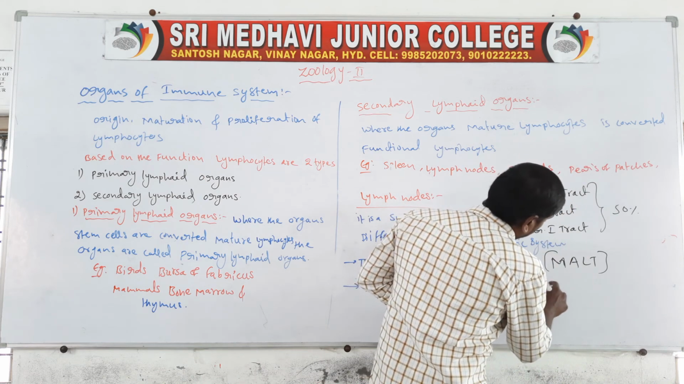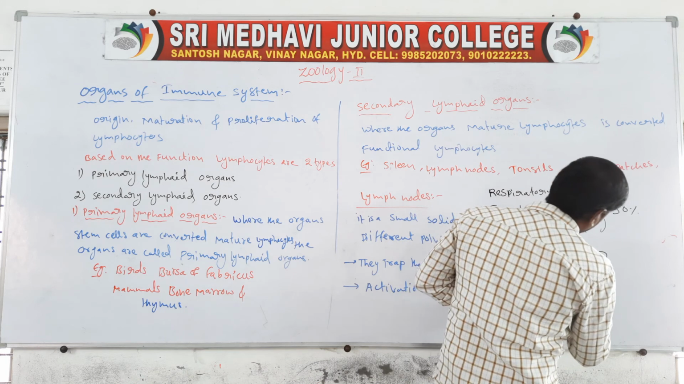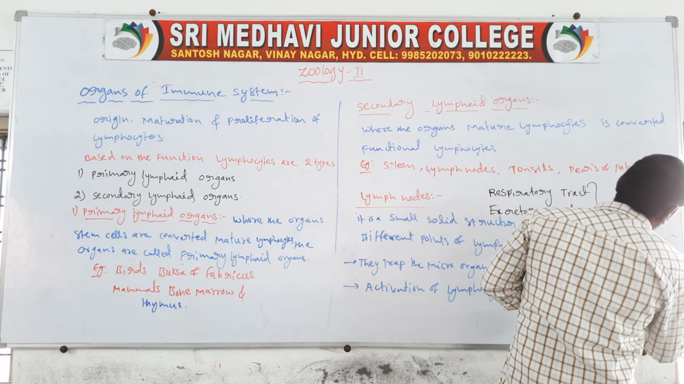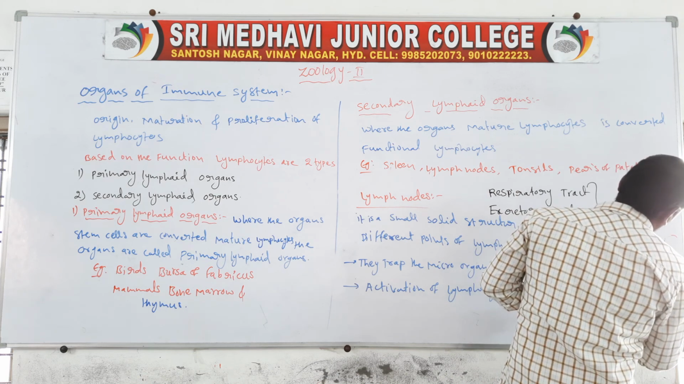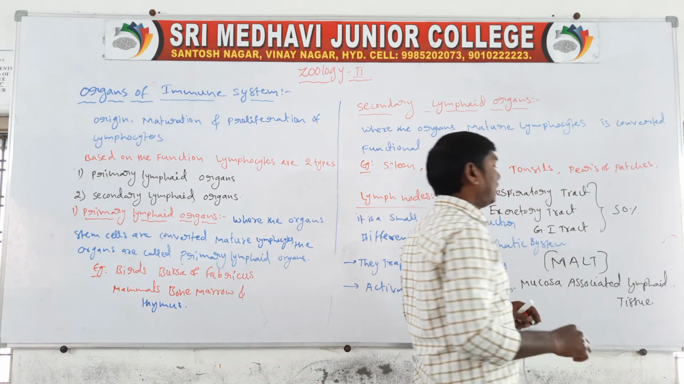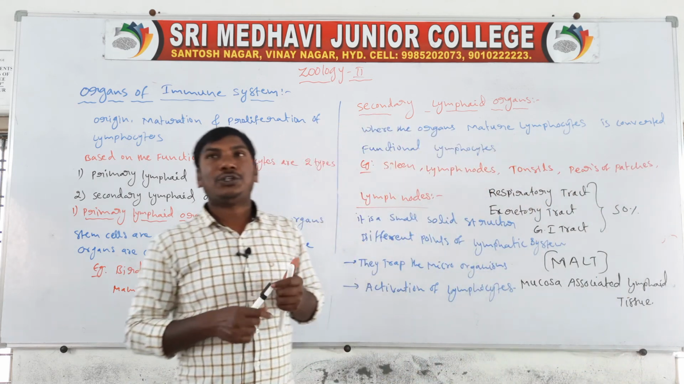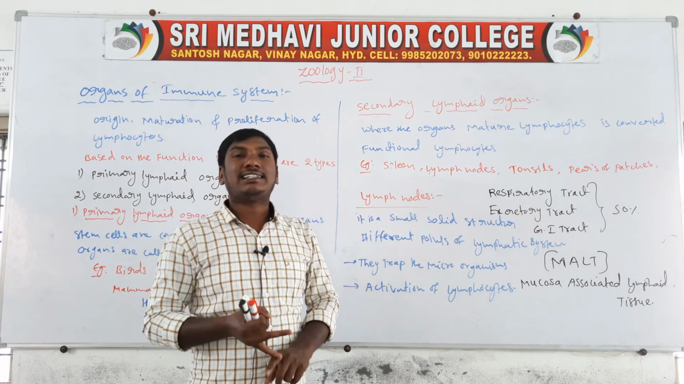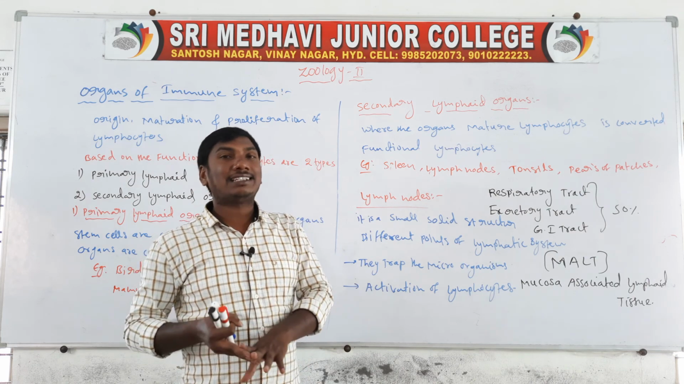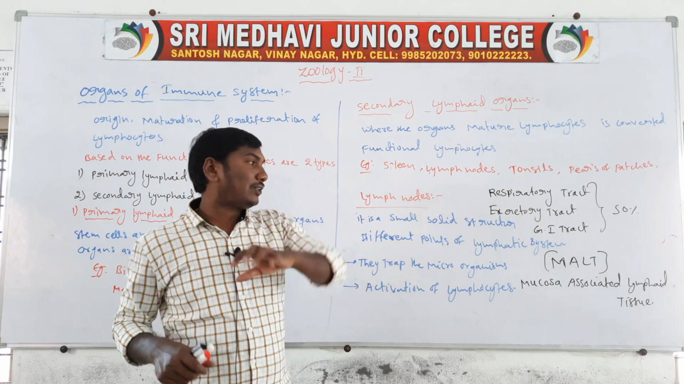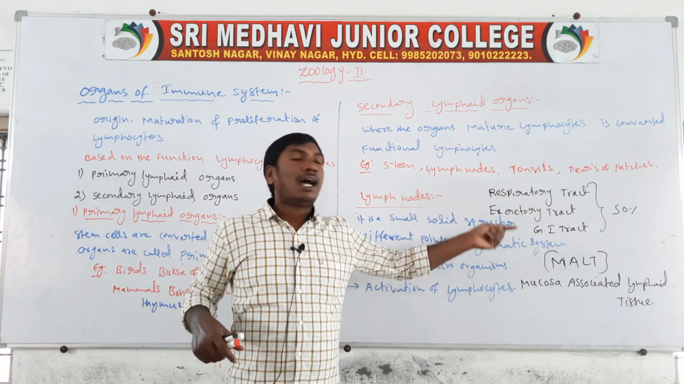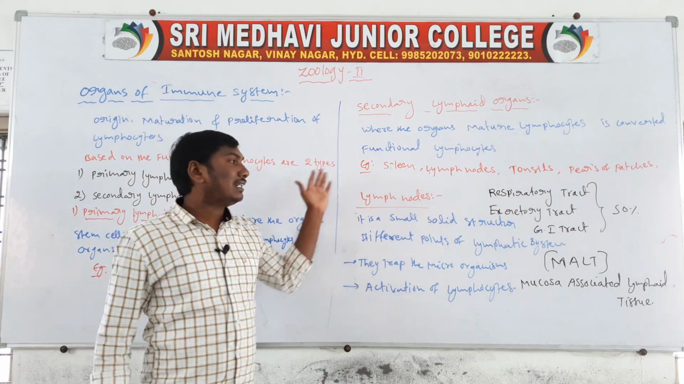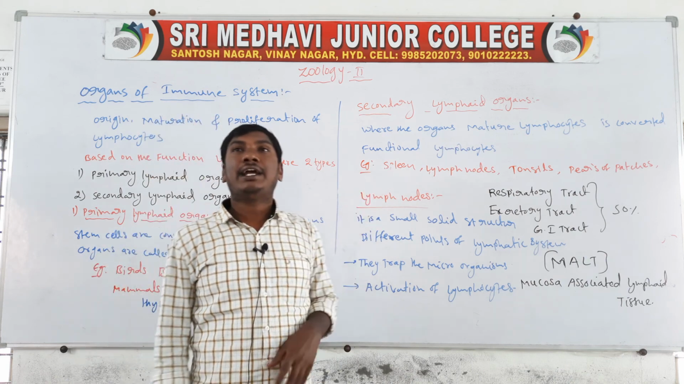Mucosa associated lymphoid tissue means lymph tissue. The 50% of lymphoid tissue is present in the respiratory tract, excretory tract and gastrointestinal tract. That type of tissue is called MALT, mucosa associated lymphoid tissue. So these are the organs of the immune system: primary lymphoid organs and secondary lymphoid organs, involved in the immune system.